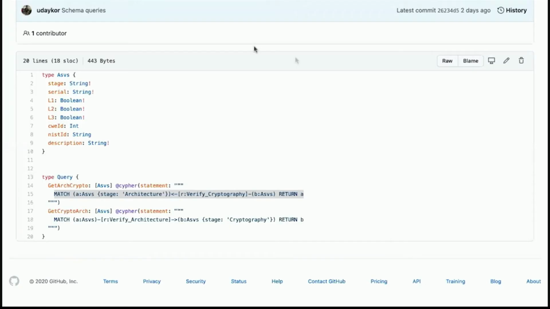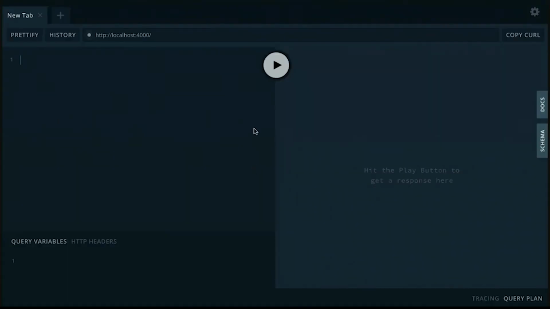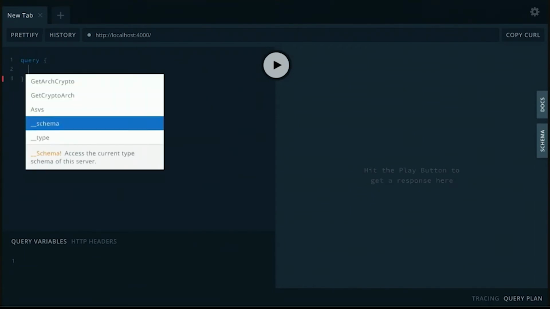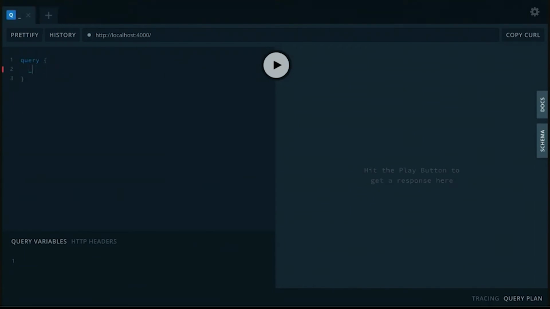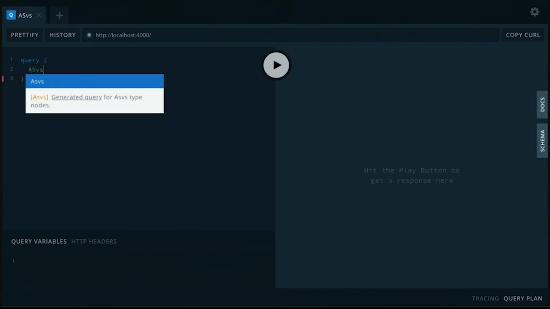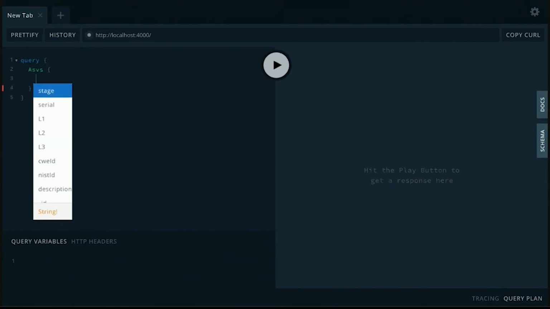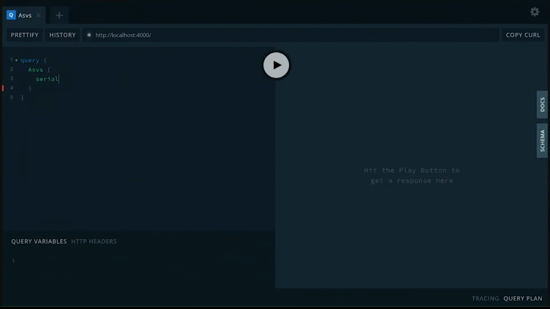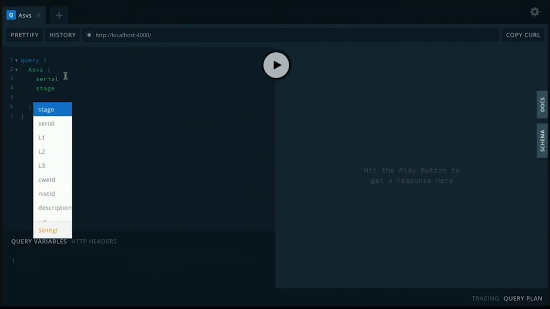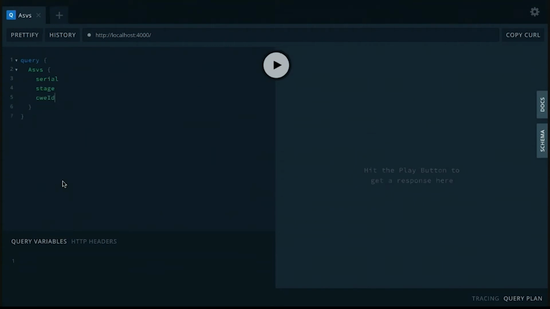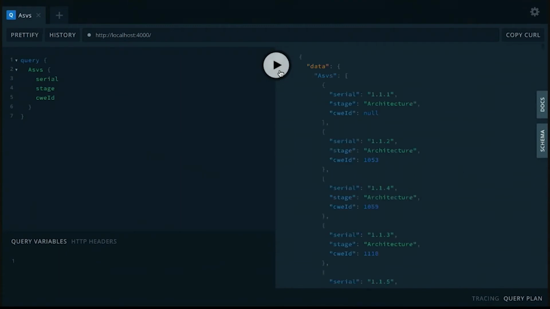Let me navigate to my browser, navigate to the GraphQL playground. And I'm already connected to my GraphQL here, so I'll write a query. I want to query ASVS and get me serial, get me the stage or the security domain, and also get me the CWE identifier. So let's go ahead and run this query.